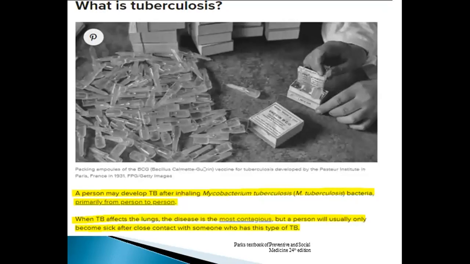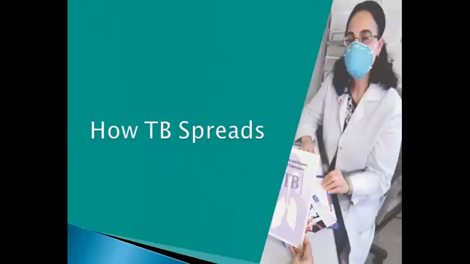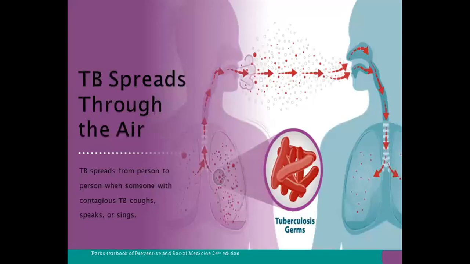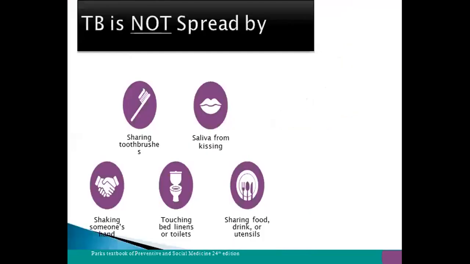Tuberculosis transmission: a person may develop TB after inhaling Mycobacterium tuberculosis bacteria, primarily from person to person. When TB affects the lungs, the disease is most contagious, but a person will usually only become sick after close contact with someone who has this type of TB. Now, how does TB spread? TB spreads through air. TB spreads from person to person when someone with contagious TB coughs, speaks, or sings.